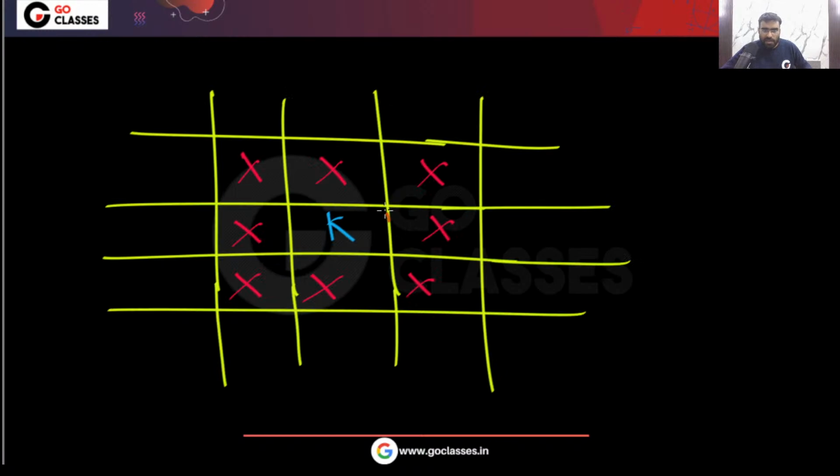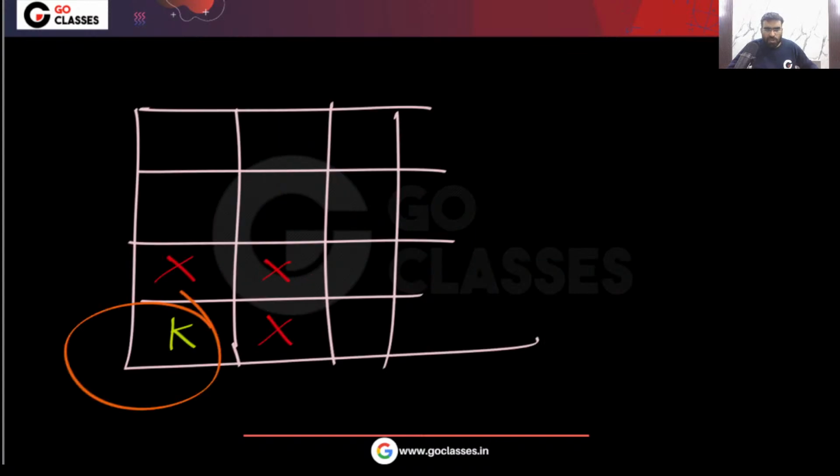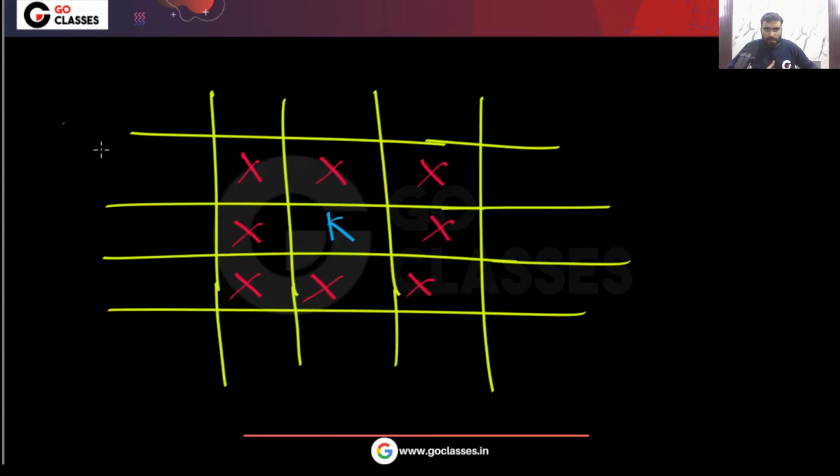But remember, in the middle, if I put a king, then these many positions are gone. So if you want to put the maximum number of kings, then definitely you will start with the corner position. Agree with me? Yes or no? See, very simple. If I put this king in the corner position, then three positions are gone. But if I put the king in the middle, then these many positions are gone. In these positions, I cannot put a king.